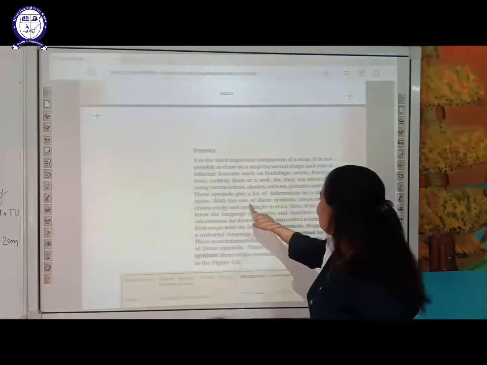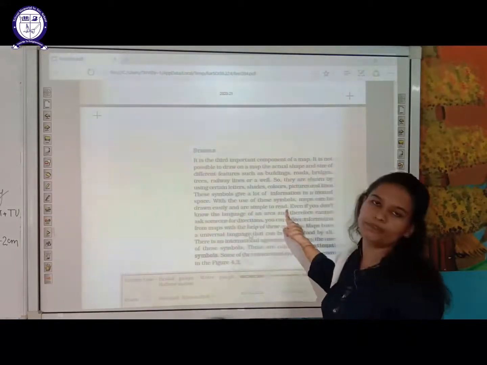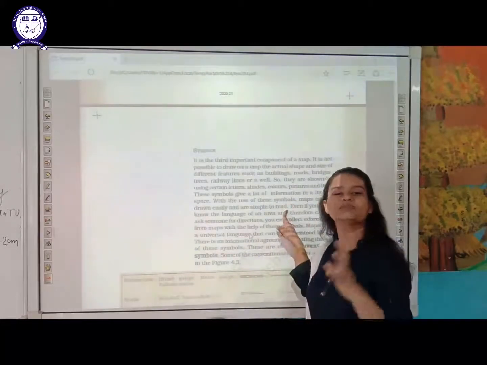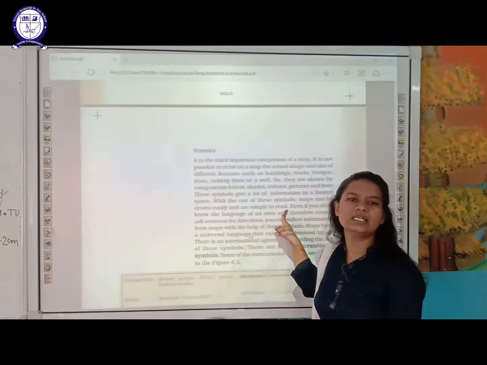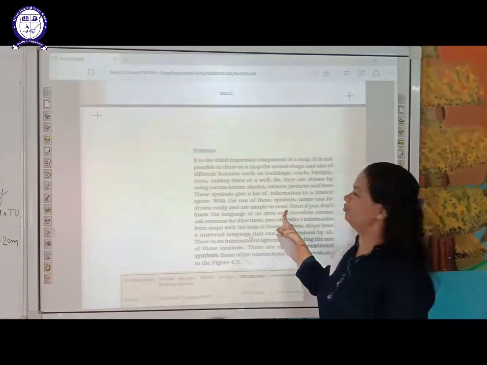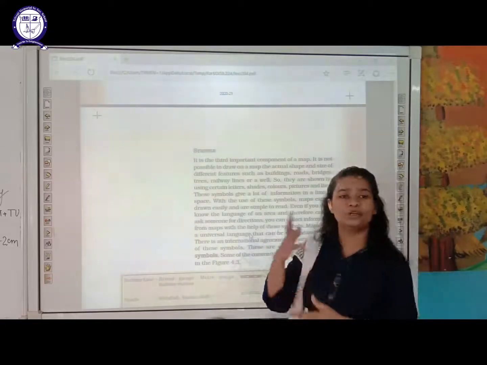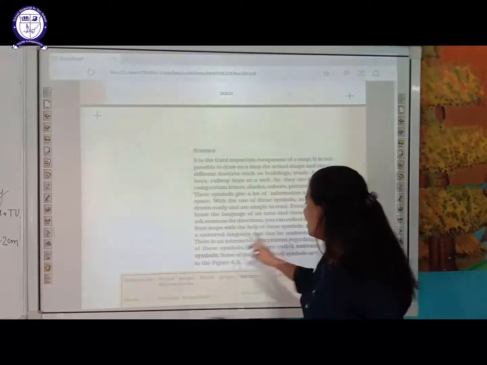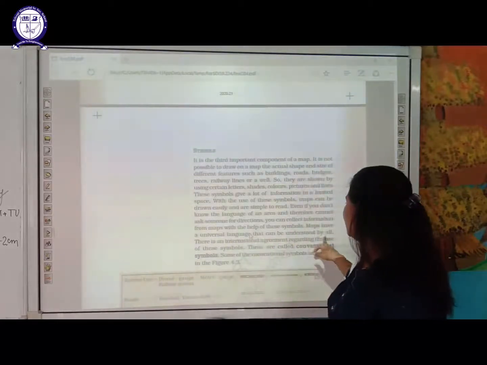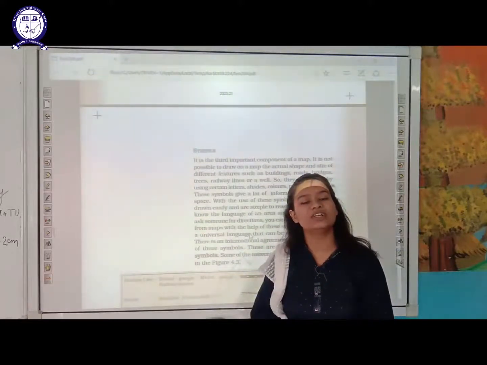With the use of these symbols, a map can be drawn easily and is simple to read. These symbols let us read the map easily without discomfort, and we can also find the destination or place where we want to reach. Maps have a universal language that can be understood by all.